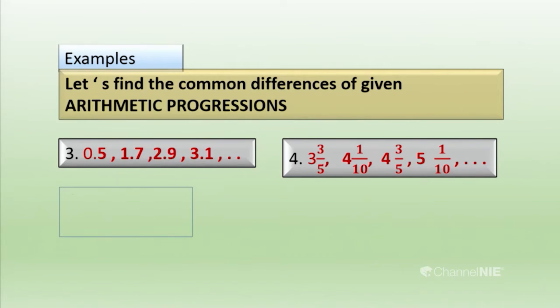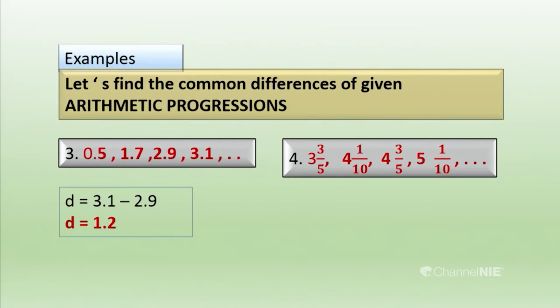Here I have selected the last two terms, 3.1 and 2.9. So, I have subtracted 2.9 from 3.1 and I got d equals 1.2. You know d is the common difference. So, the common difference of this progression is 1.2.